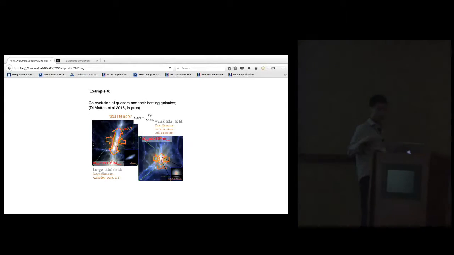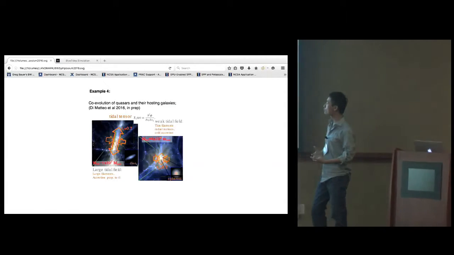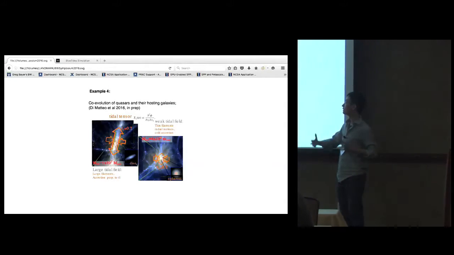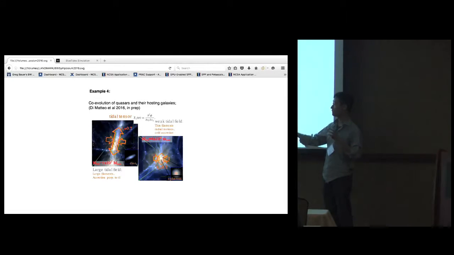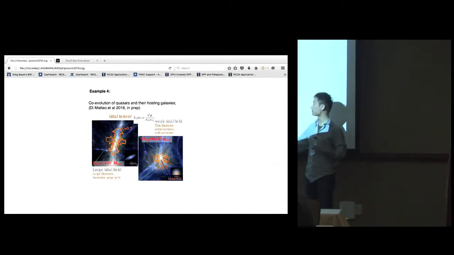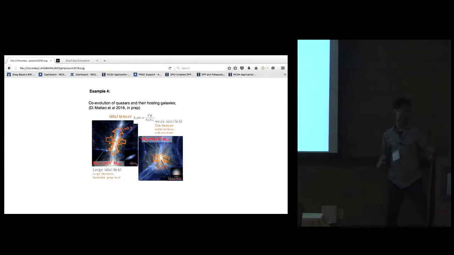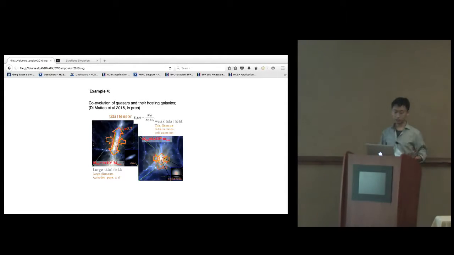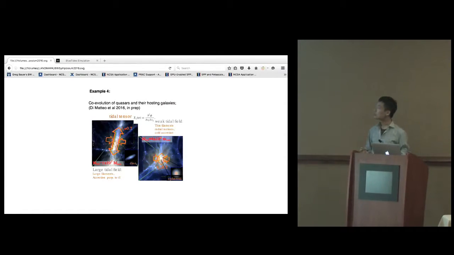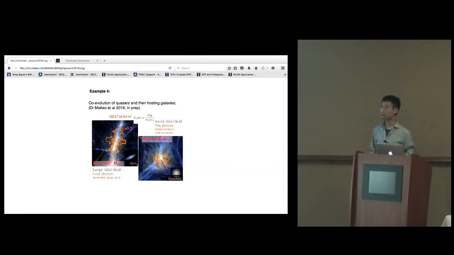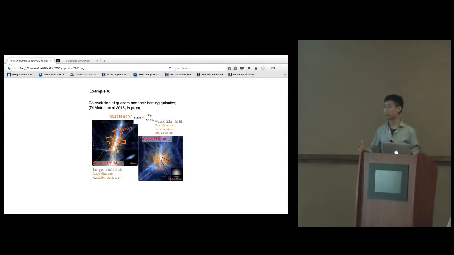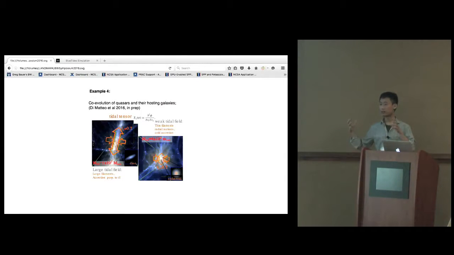This sort of study requires us to start from a simulation with sufficiently large volume to cover these samples of objects. We can do this sort of science with BlueTides because we can run a simulation this big, with this many particles, and fit it into the memory and computing power of Blue Waters.